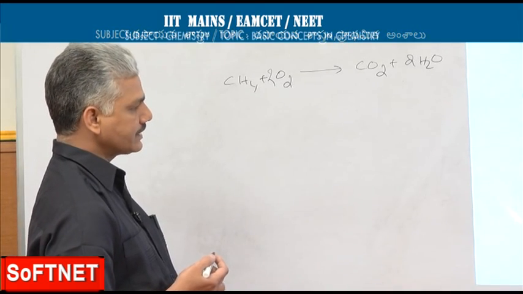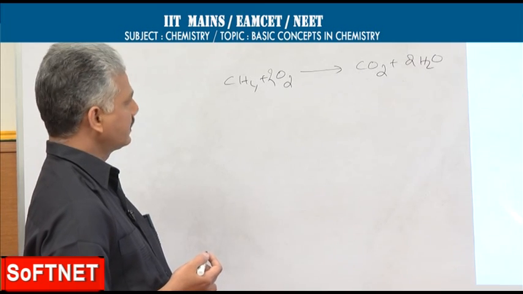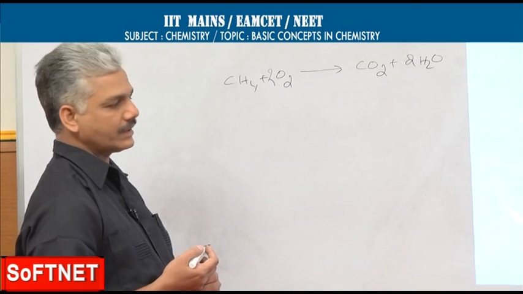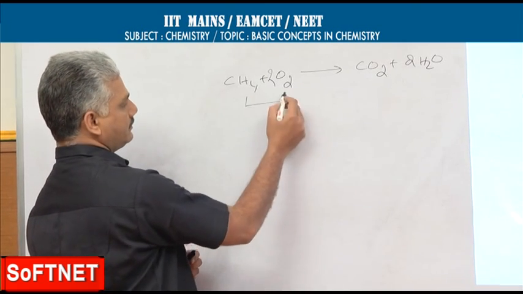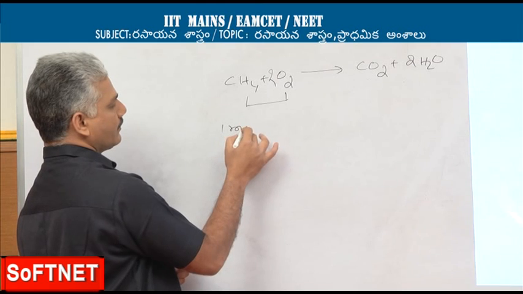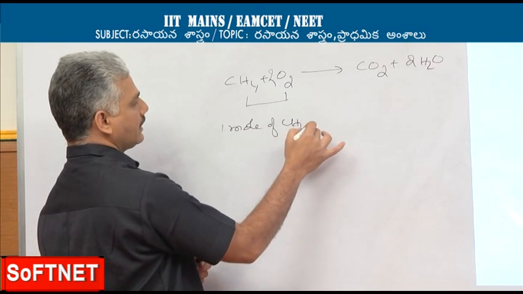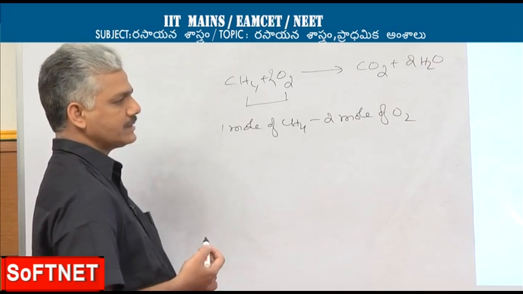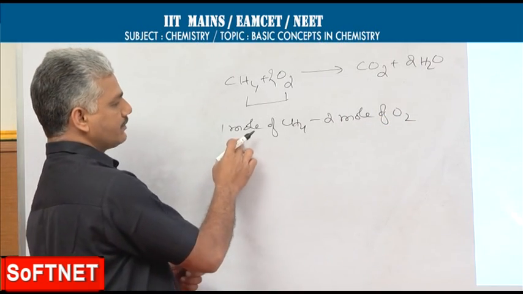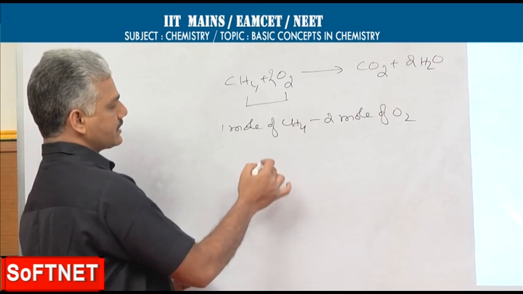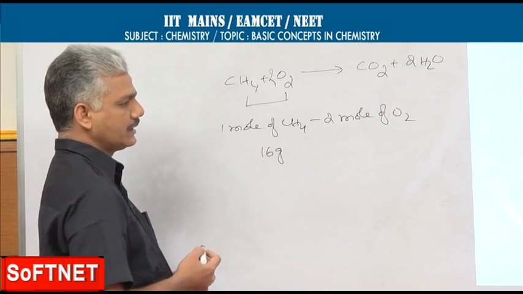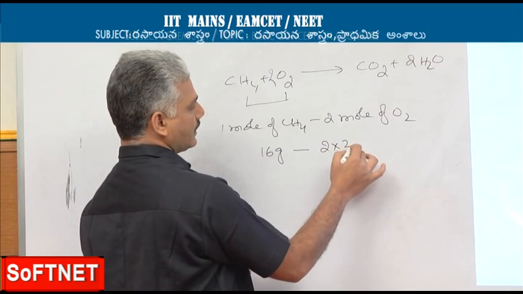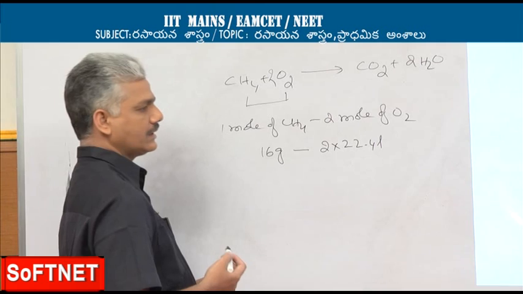Now, we have to calculate the volume of oxygen for the burning of a specific quantity of methane. So the molar relation is 1 mole of methane can react with 2 moles of oxygen. As the weight of methane is given, these moles are to be converted into weight. 1 mole of methane's weight will be 16 grams, and for 16 grams to react completely, we require 2 into 22.4 liters of oxygen.